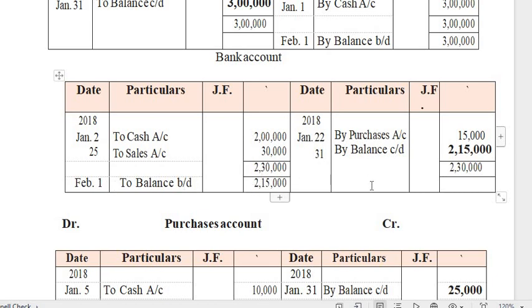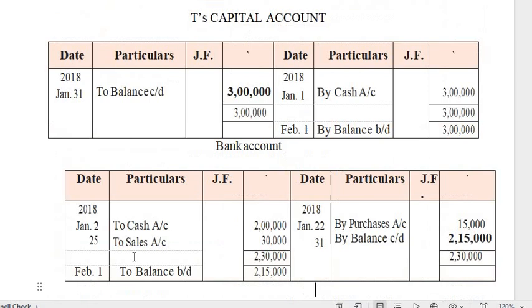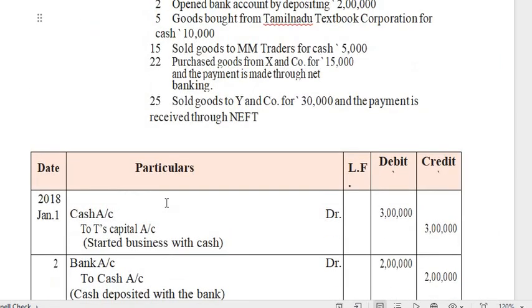Then next transaction, see what is the next transaction? Cash we have completed, capital we have completed, bank we have completed, so we leave it. So next one will be purchase. How many transactions involve purchase? You have to see. January 5th you have purchase and January 22nd you have purchase. So two transactions involved in purchase, that you have to group into one account, the purchase account. So here in the purchase account, I have written all the transactions involved with purchase.